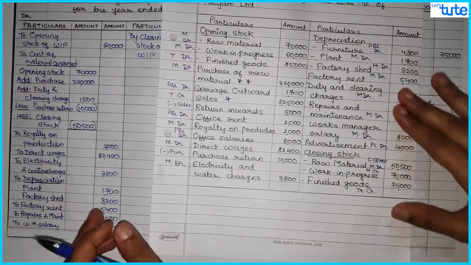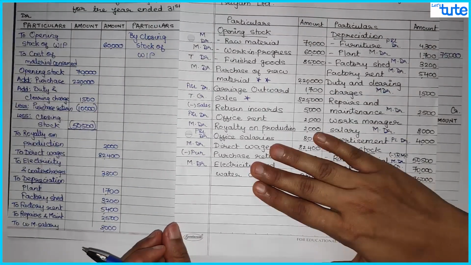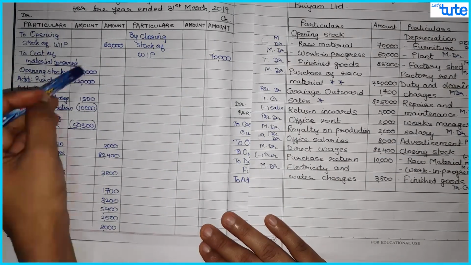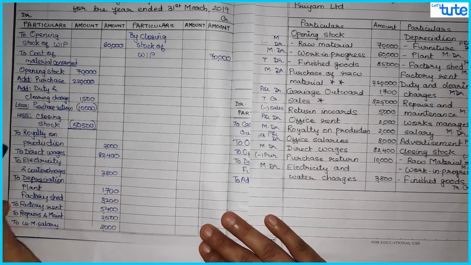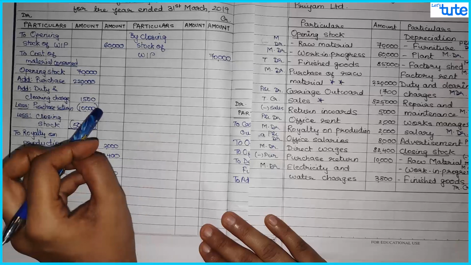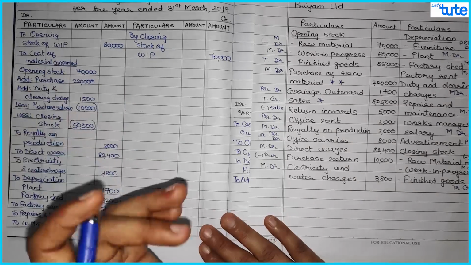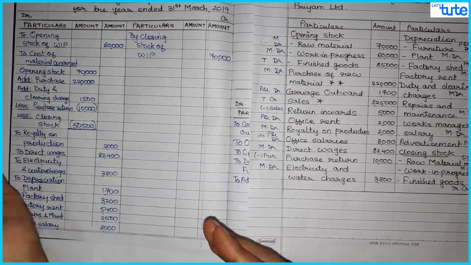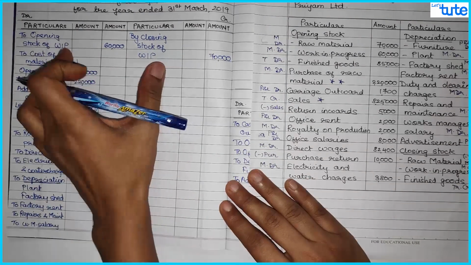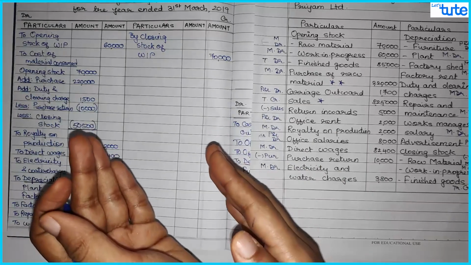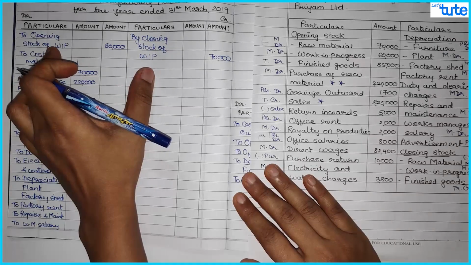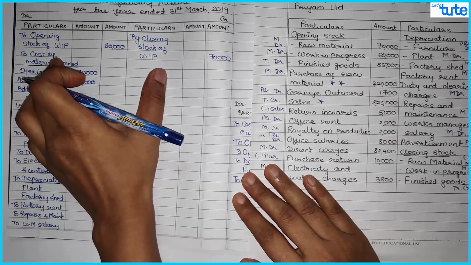So yes, we are done with all the items which are related to manufacturing of the goods. Now if you see the cost of material consumed, all the items which are related to materials, then all the items which are related to production and factory, that all comes in your manufacturing account. Work in progress is the raw material which is in production, but it is not yet converted into finished goods. So that is WIP. That is also related to production of goods because it is not yet converted into finished goods. So that also comes in your manufacturing account, opening stock and closing stock of WIP.